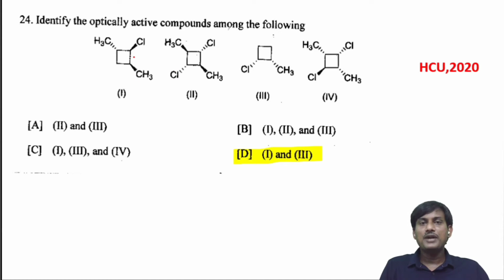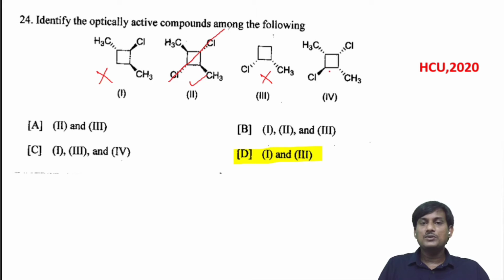So here we have to find out whether the molecule has a plane of symmetry or not. Here there is no plane of symmetry in this molecule. But in this molecule you have a plane of symmetry along this plane and also along this plane. So this one has a plane of symmetry. And this molecule does not have a plane of symmetry.